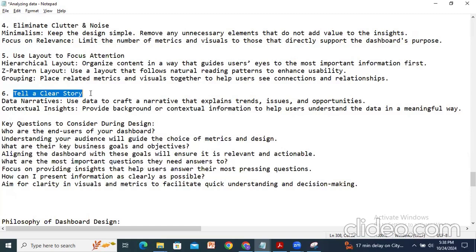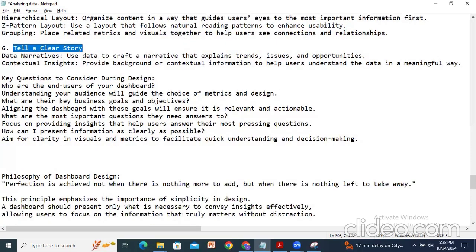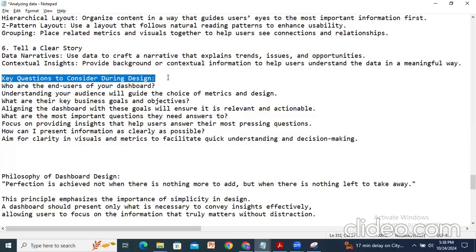An executive might use the dashboard showing KPI cards for revenue and profit margins, and second, a line chart tracking revenue growth. Meanwhile, a manager could drill down into regional performance or product categories using a stacked bar chart. This way we can narrate the story with meaningful insights. And what are the key questions to consider during the design?